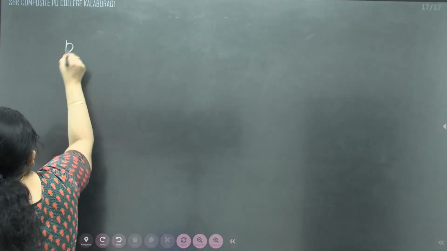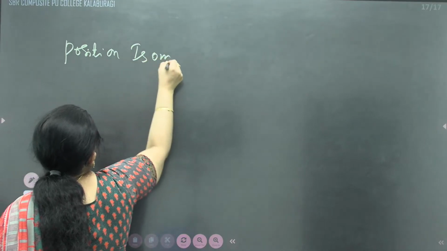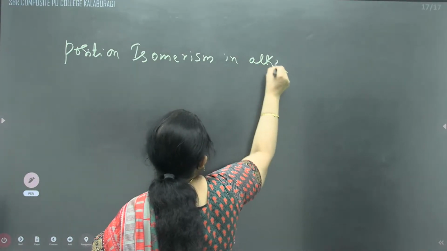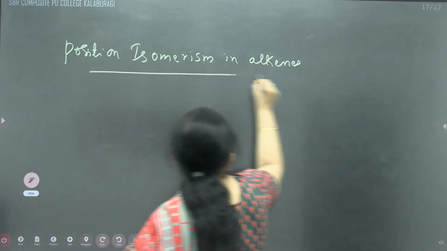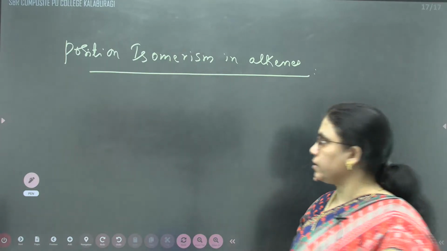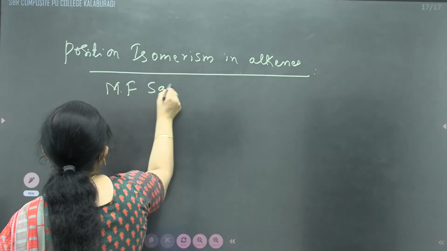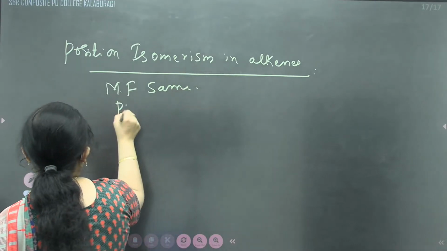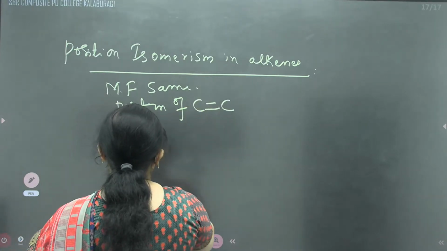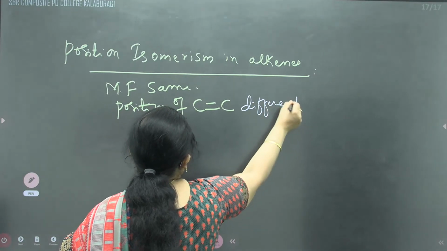Second one, position isomerism in alkenes. Position isomerism means the position of the multiple bond will be different. The molecular formula is the same, but the position of the multiple bond is different.